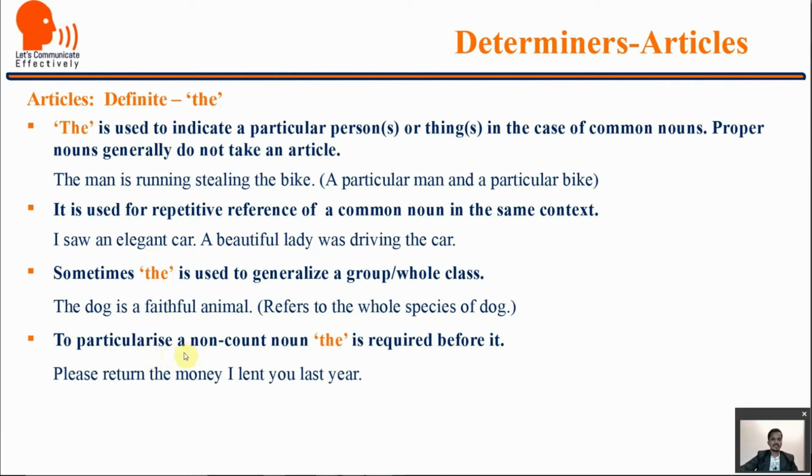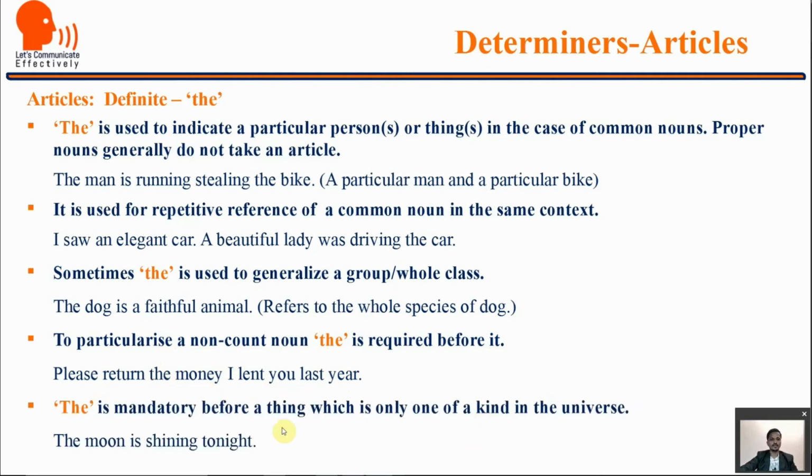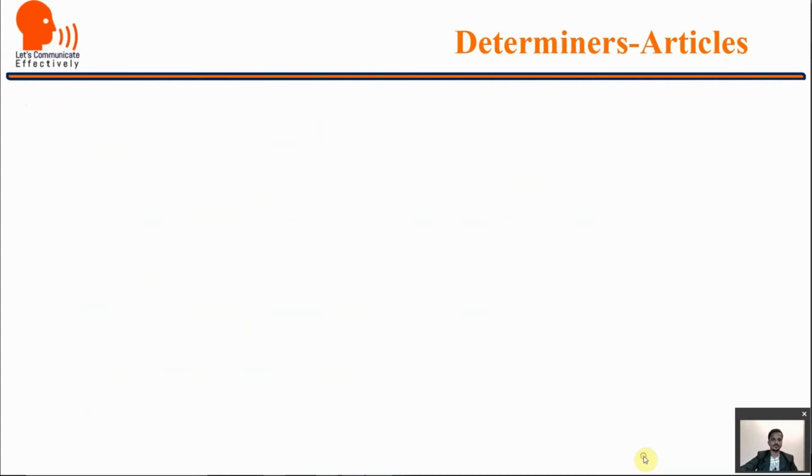To particularize a non-count noun, the is required before it. To particularize, to specify. For example, please return the money I lent you last year. So you are particularizing money, the specific money which you had lent to your friend. The is mandatory before a thing which is the only one of its kind in the universe. The moon is shining tonight, the sun, the earth, and so on.